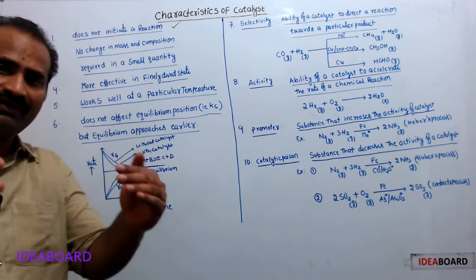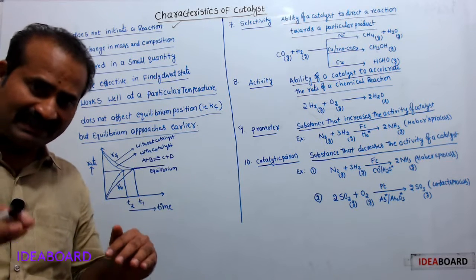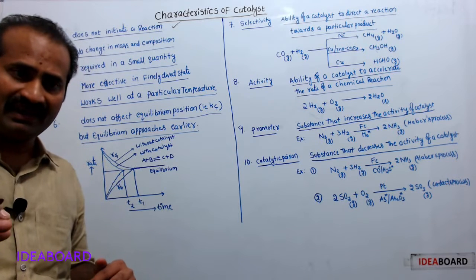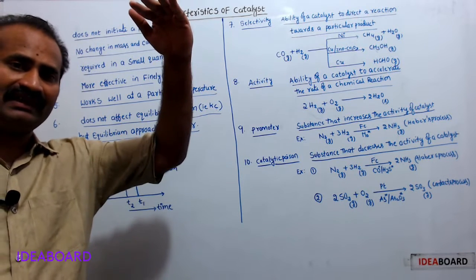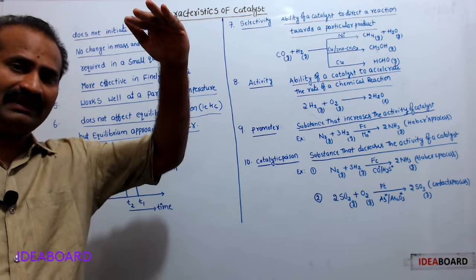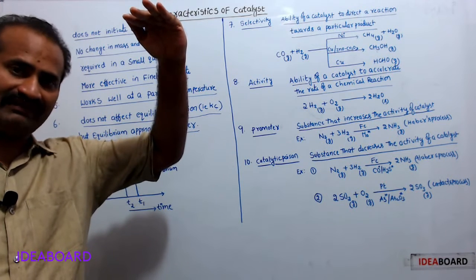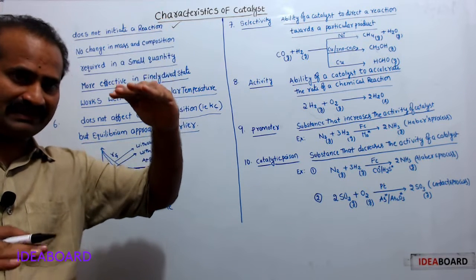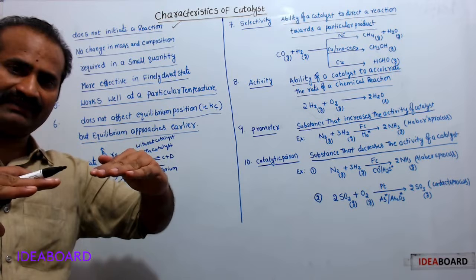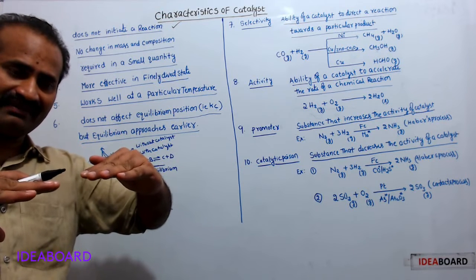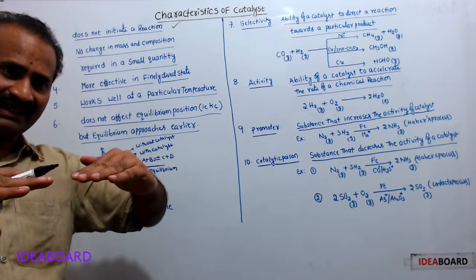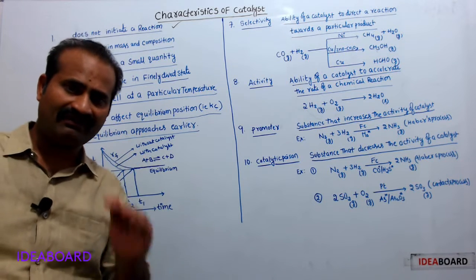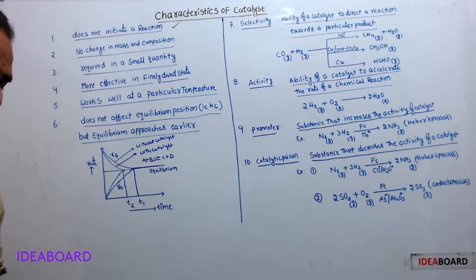So at equilibrium we know the rate of forward reaction exactly equals the rate of backward reaction. During the course of any equilibrium, the rate of forward reaction is initially very high, and the rate of backward reaction is initially very low. As time passes, the rate of forward reaction exactly equals the rate of backward reaction. Such a situation is known as equilibrium. At equilibrium, the rate of forward reaction exactly equals the rate of backward reaction.